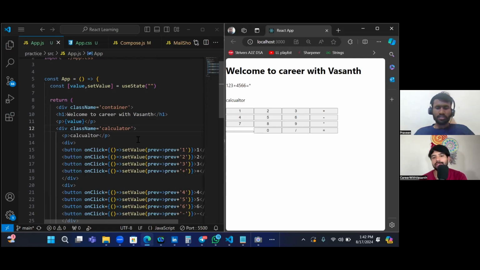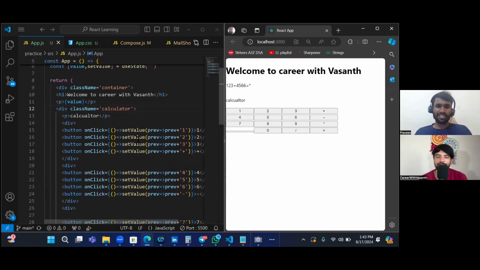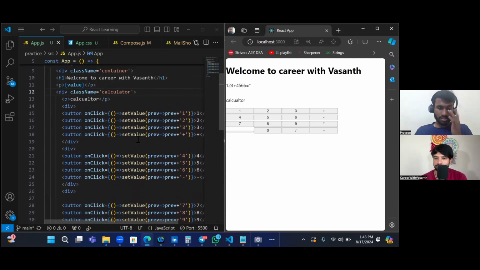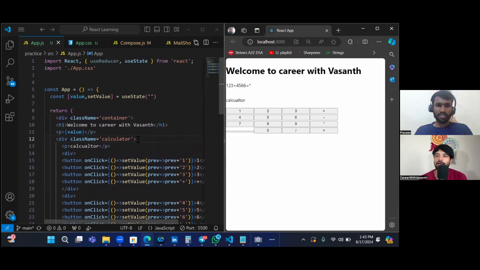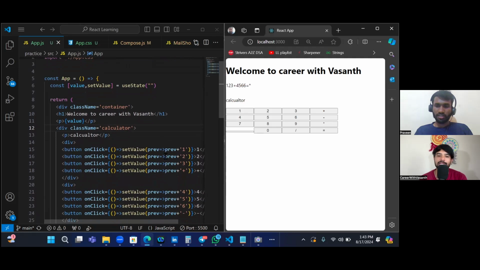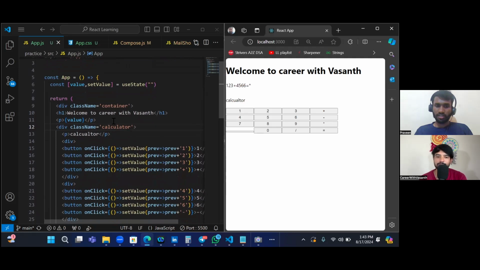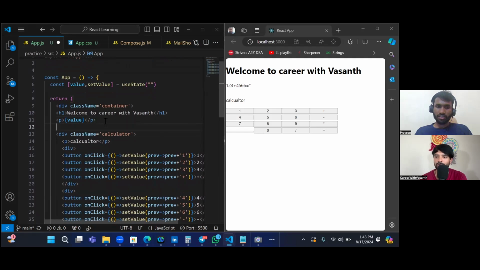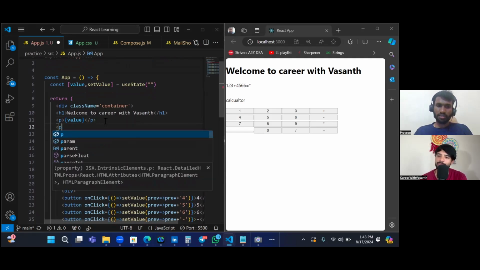At least see, the equals sign, whatever you are doing, should not be visible on the screen. That's not the intent. Whenever equals is entered, we need to actually perform some things. I'll only give you around 3 more minutes. Whenever equals is entered, it should not be shown on the screen. You have another paragraph tag that will show the result of the operation. Definitely we cannot compute it, but that should be visible whenever somebody presses equals. And as soon as they start typing again, that result of the operation should become hidden.